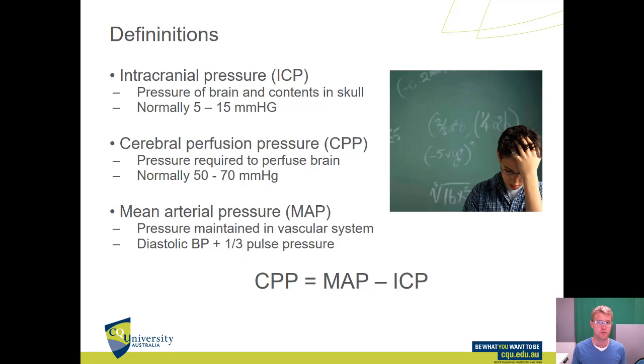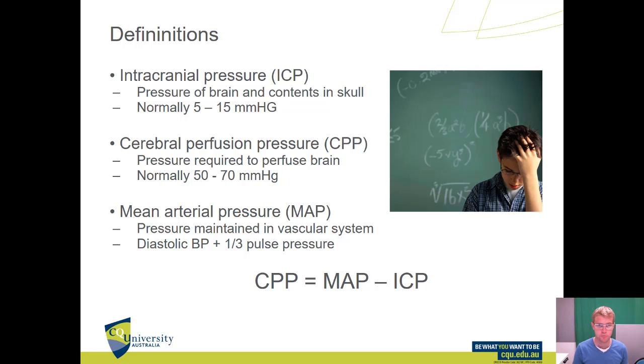You've got intracranial pressure, which is the pressure of the brain and contents of the skull inside your head. It's normally about 5 to 15 millimeters of mercury. We've got cerebral perfusion pressure, which is the pressure of the blood going into your brain to perfuse it. That normally sits at about 50 to 70 millimeters of mercury.